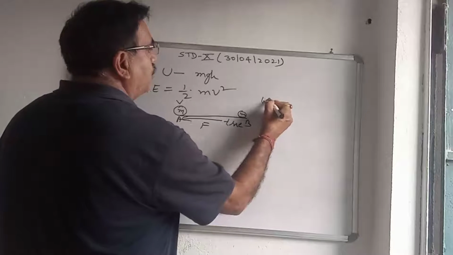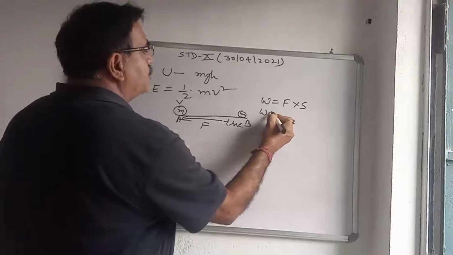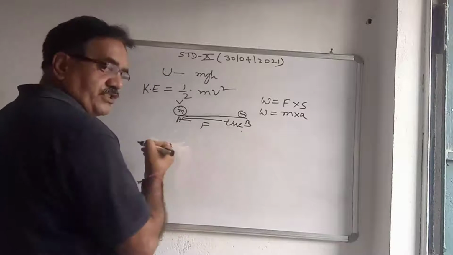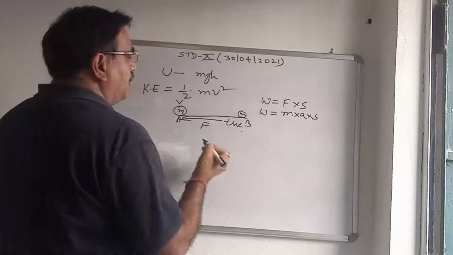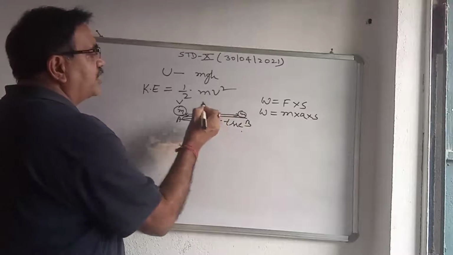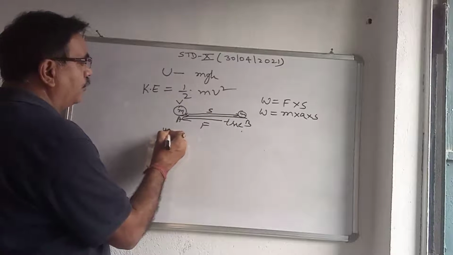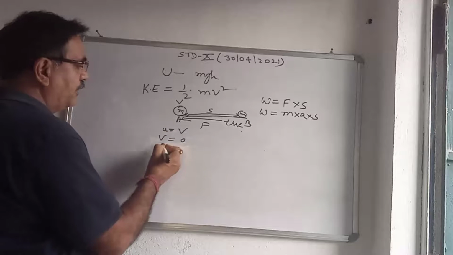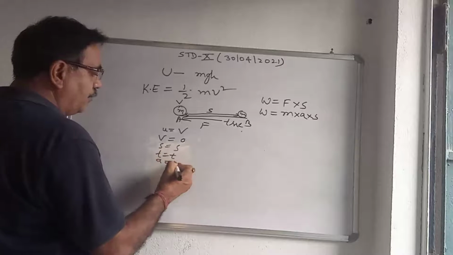Now work done is equal to force into displacement, and we know that force is equal to mass into acceleration, here retardation, and s. Now s we have to find. Let the body cover s distance before coming to rest. So initial velocity v, final velocity 0, distance s, time t, retardation minus a.